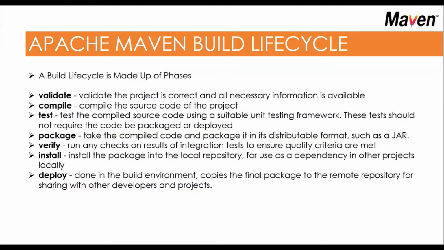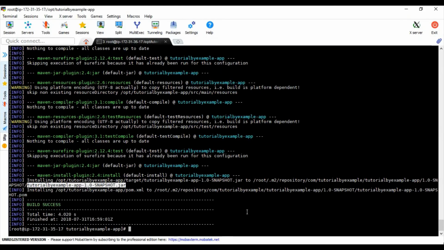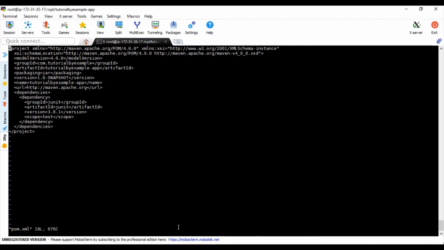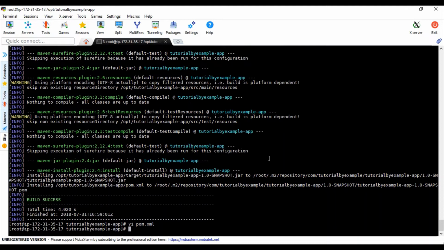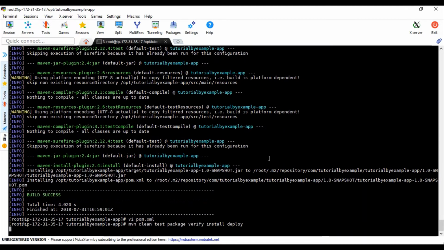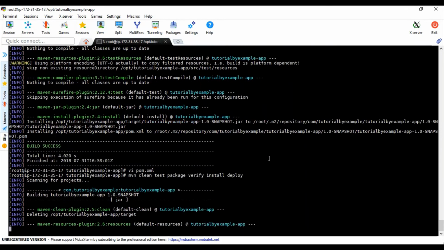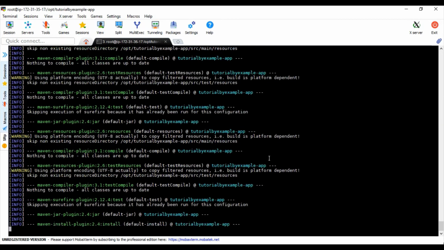After that we have deploy. Deploy anyhow will not work, because in our pom file we don't have any goals for deploy, where we want to deploy. If I perform deploy, we need a Tomcat server, any web server, or a repository, or any URL where you want to upload your package file. So deploy will not work here. Just for testing purposes, I'll perform the deploy, but it will fail. It will ask for the URL and plugin configuration.